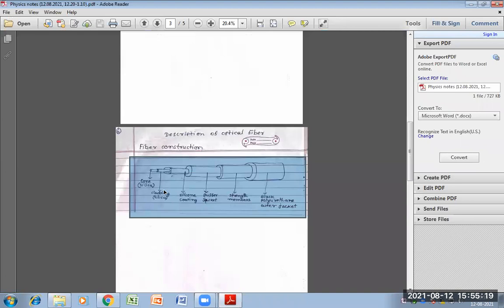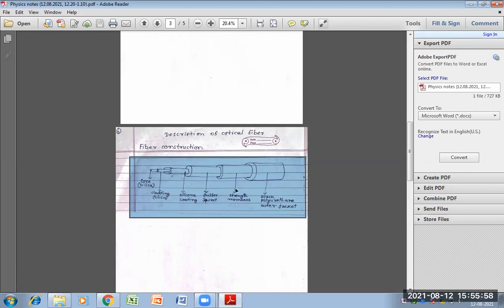Length of the optical fiber is 1 kilometer and it can be joined with a suitable connector. Outer diameter of optical fiber ranges 0.1 to 0.15 mm. Here core diameter ranges from 5 to 600 micrometer, and diameter of this cladding varies from 125 micrometer to 750 micrometer.